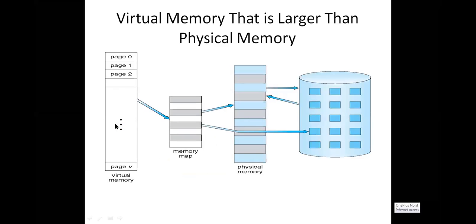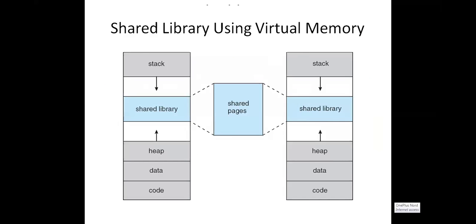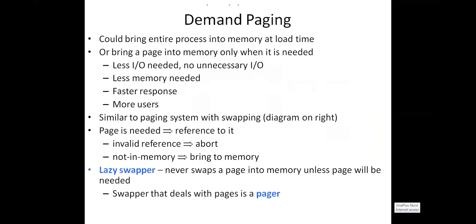Virtual memory is bigger than the physical memory. If the physical memory is small and the virtual memory is big, we cannot keep all of it in the physical memory. Why? Because the physical memory is small in size compared to the virtual memory. That is the reason why we keep only the required number of pages or partitions in the main memory frames. This is demand paging.